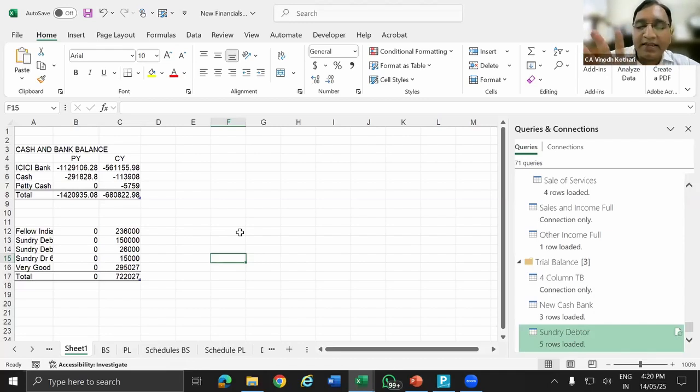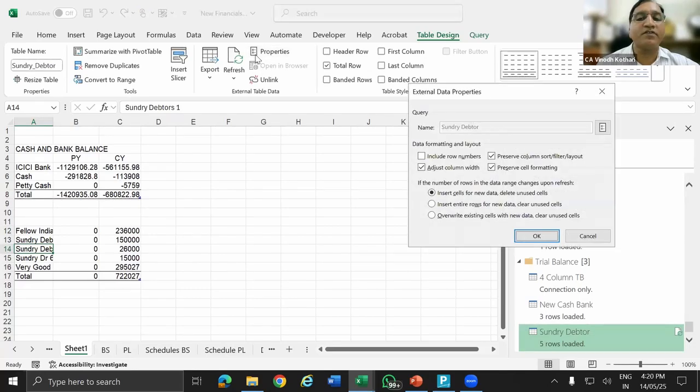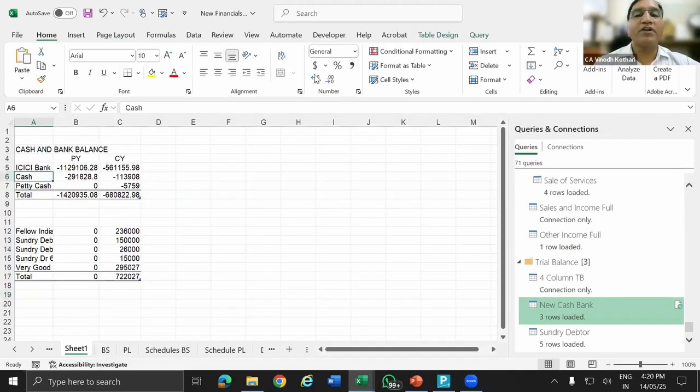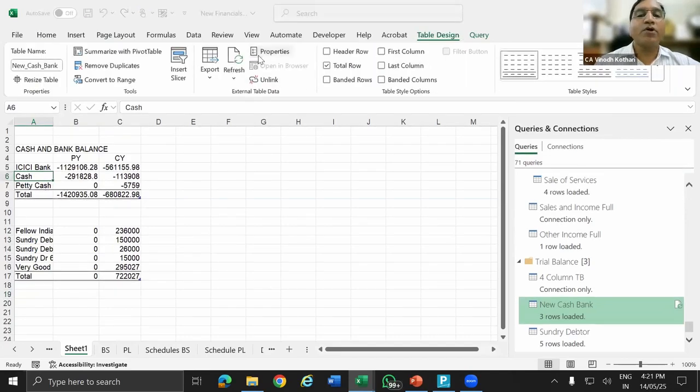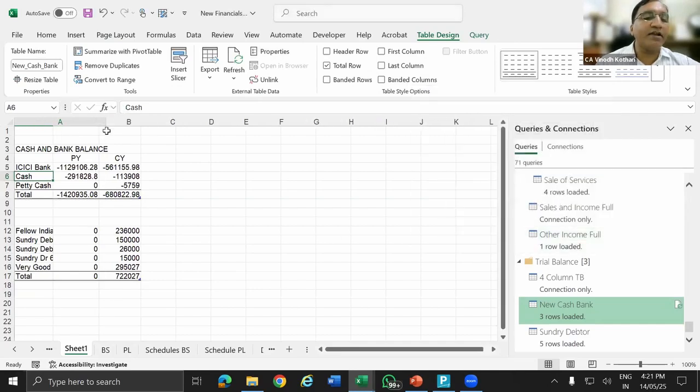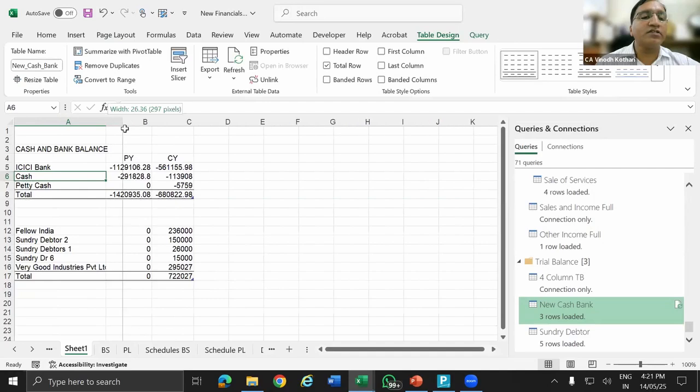If I preset a design and keep it, then every time I refresh the data, this problem is going to come. Then again, I went to YouTube Baba, Google Baba, and searched how to stop this. So for this, what you need to do is select the table, go to table design, select properties, and untick adjust column width. OK. Now I am making some standard size. Okay. So say this is the standard size.